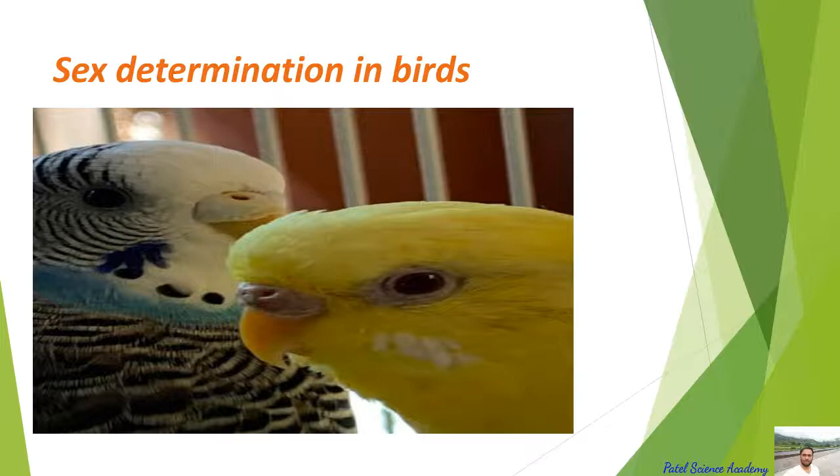In the human female there are two X chromosomes. So here the female is heterogametic, meaning two different gametes are there in the female body. And as you know, it is indicated by Z and W. So the female is ZW type, and males are homogametic and produce one type of sperm. Each sperm carries the Z chromosome. So in the bird's male, the chromosomes will be ZZ, unlike the human male, which is heterogametic and contains one X and one Y.